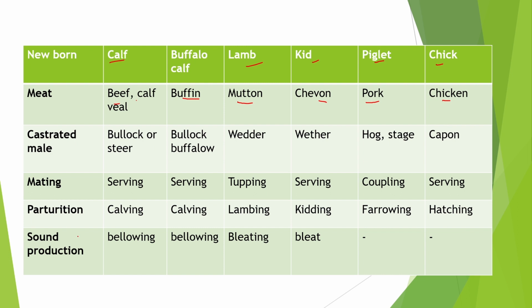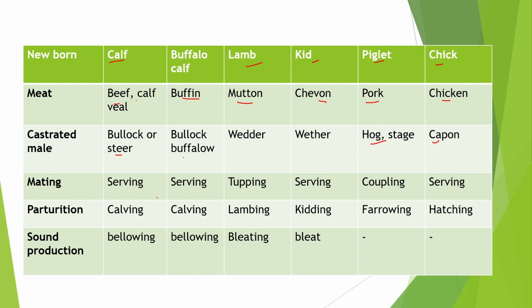The castrated male of cattle is bullock or steer. For sheep it is wether. For goat it is wether. For pig it is hog or stag, and for poultry it is capon.